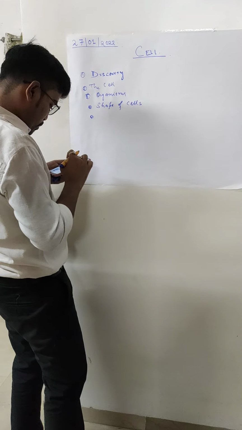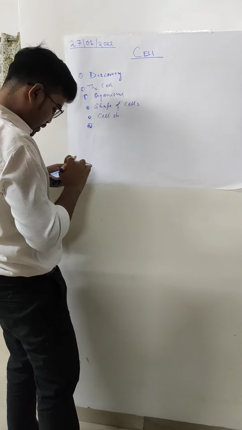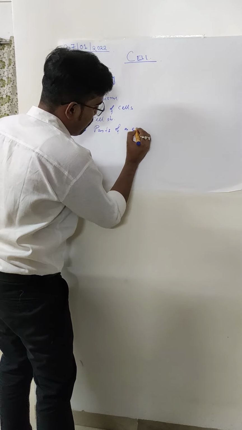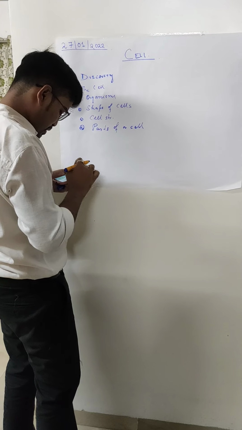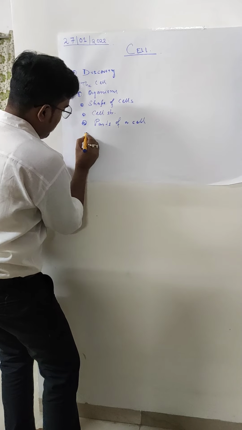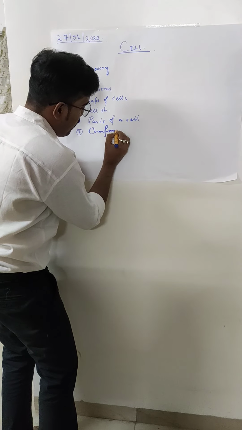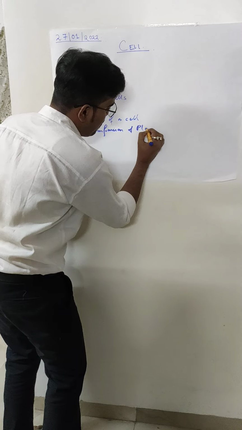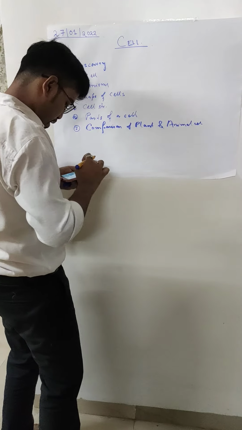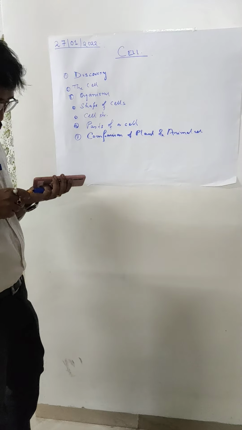Then moving forward, we will be seeing what are the cell structures. That is very important, students, for understanding the type of the cell. Then we'll enter the cell and we will be seeing the parts of a cell. That is very important. We will be diving into it. Then finally, we will be going to the structure, what is there in the cell. And finally we will be coming towards the comparison of plant and animal cells, right? We will be seeing what is the difference between plant and animal cells. So finally we will be ending our tour of the cells.